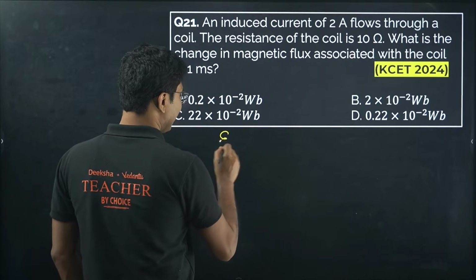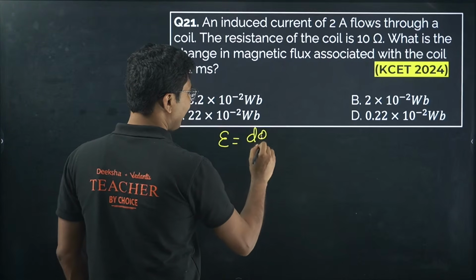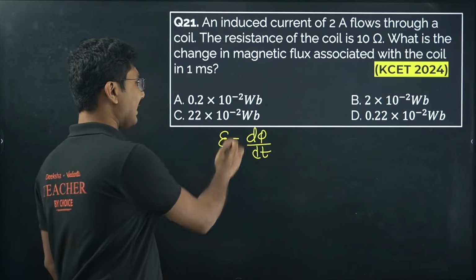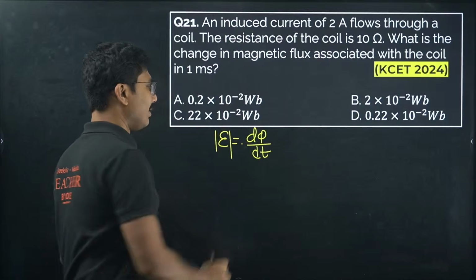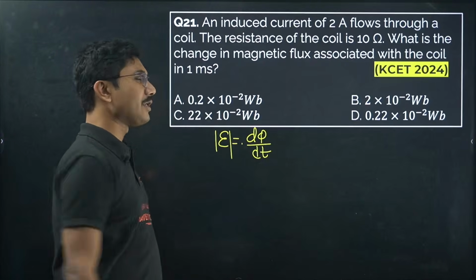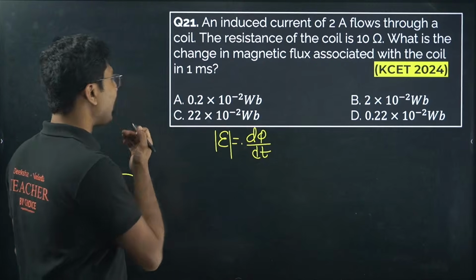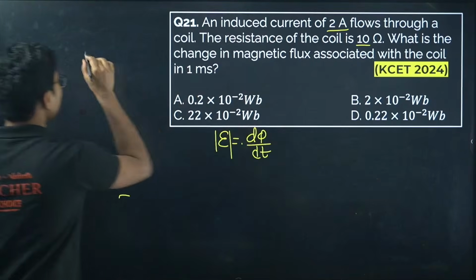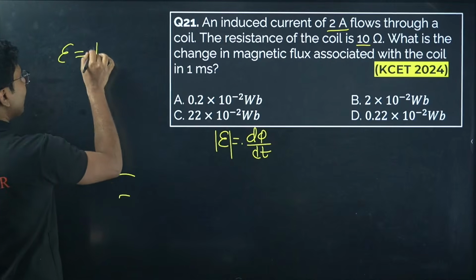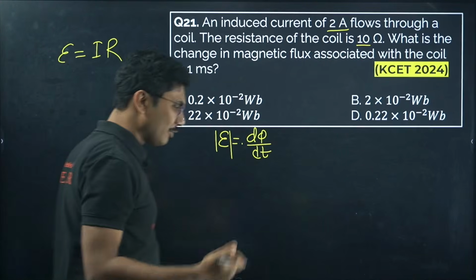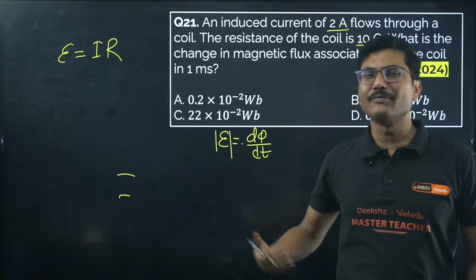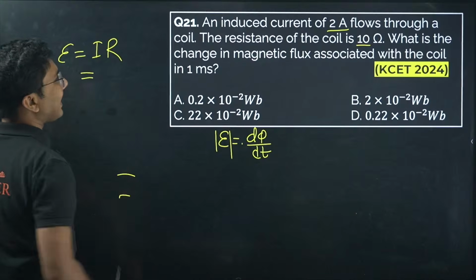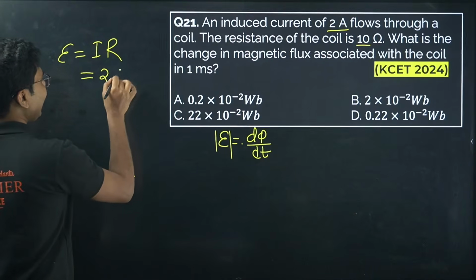So induced EMF is change in magnetic flux divided by time, dφ by dt, right? The negative sign is there, so the magnitude of induced EMF is dφ by dt. So what is the induced EMF? Current is given, resistance is given, so induced EMF is V equals IR. Even though we say induced EMF, it is basically a voltage. So epsilon is always I into R.